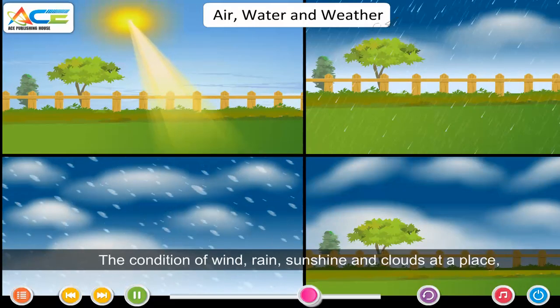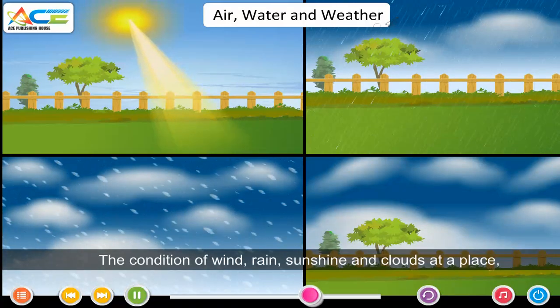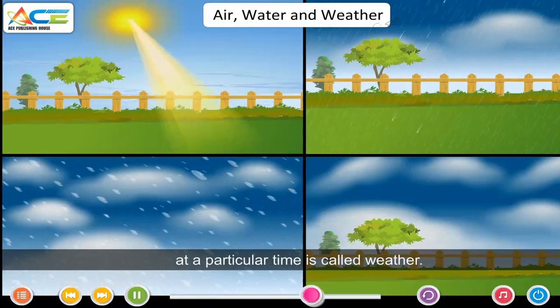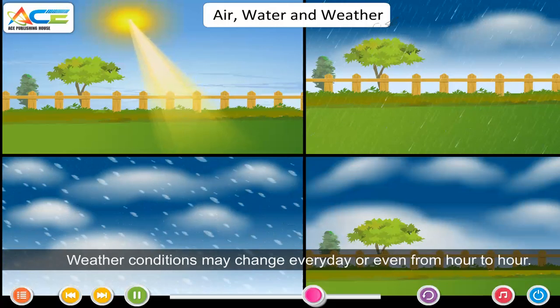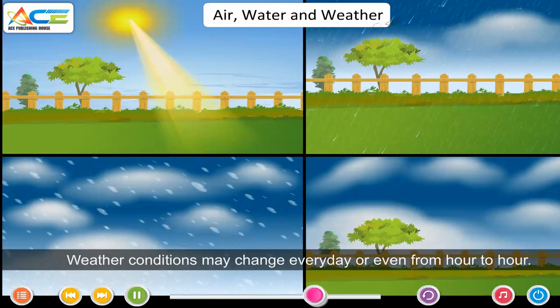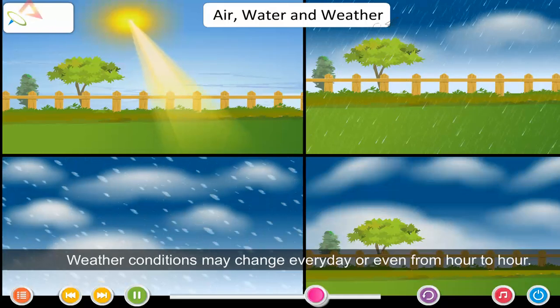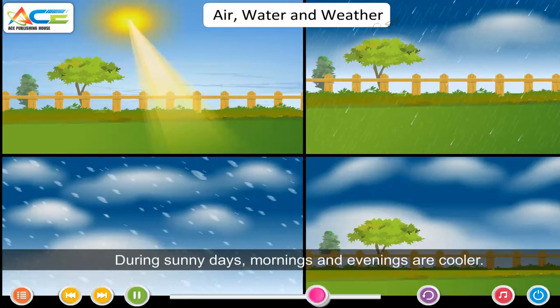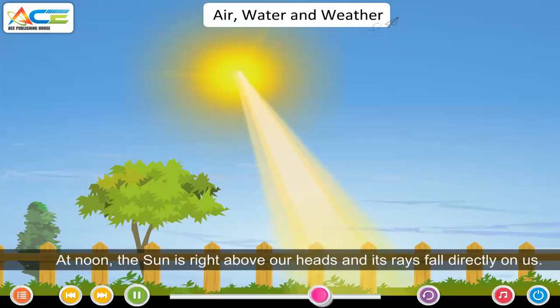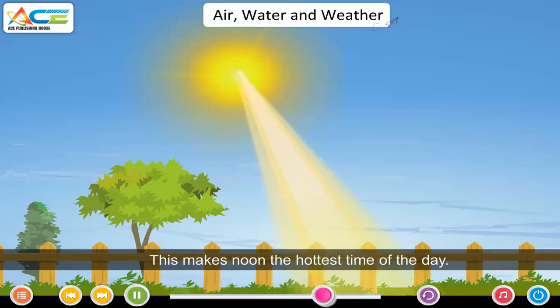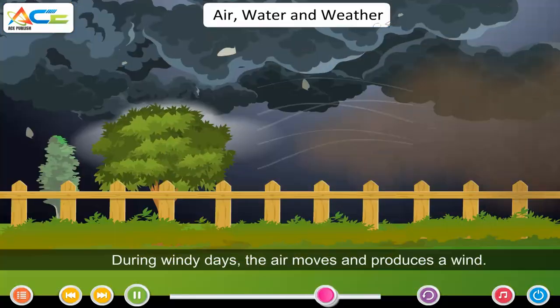Weather. The condition of wind, rain, sunshine and clouds at a place at a particular time is called weather. Weather conditions may change every day or even from hour to hour. During sunny days, mornings and evenings are cooler. At noon, the sun is right above our heads and its rays fall directly on us. This makes noon the hottest time of the day.